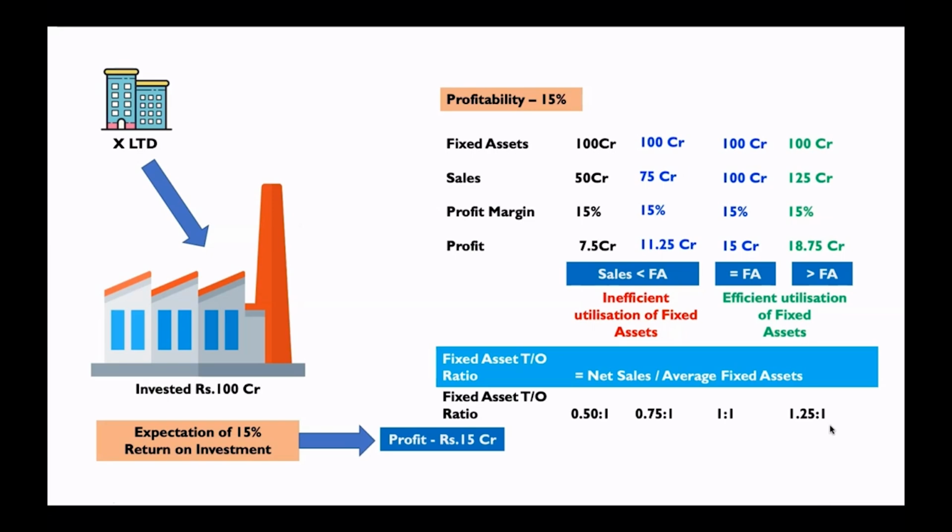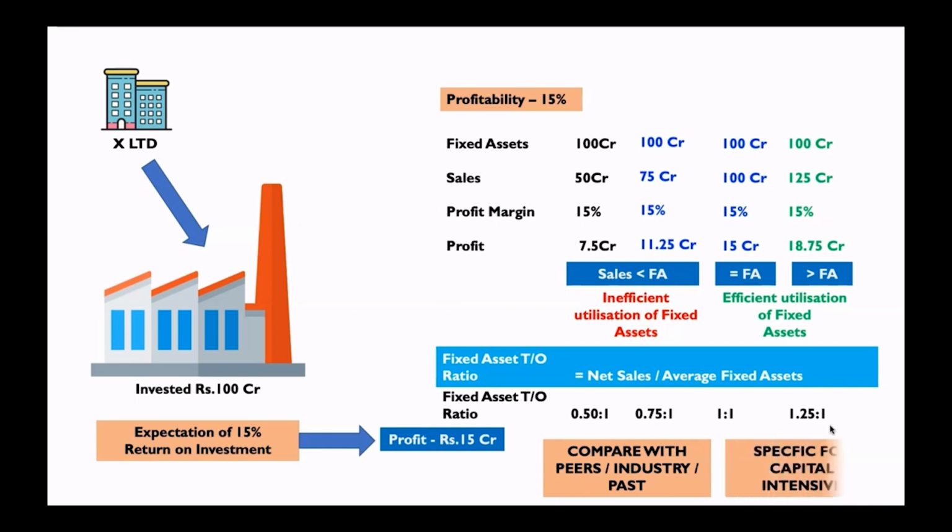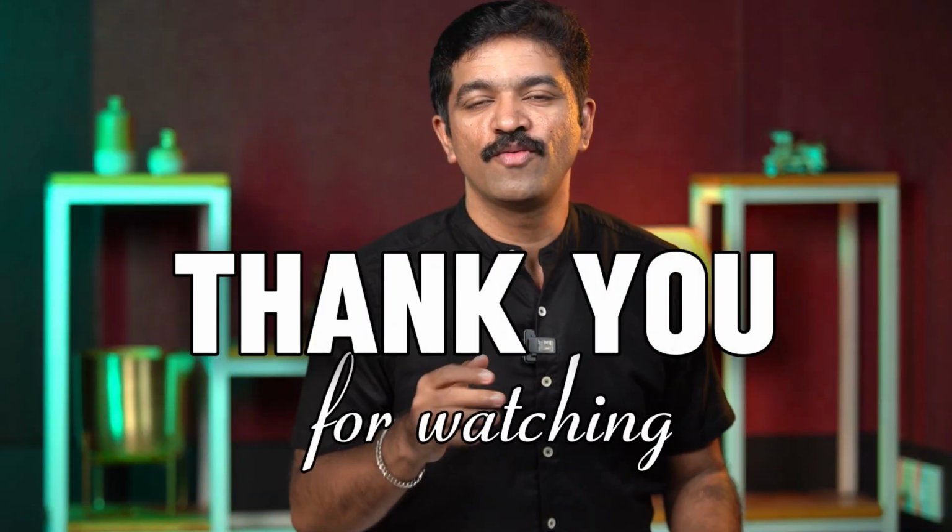And this is what we understand from fixed asset turnover ratio. So for this fixed asset turnover ratio, you cannot prescribe any benchmark specifically. If you want to really understand the efficiency with which the business is utilizing the fixed assets, you have to compare that ratio with peers. We have to compare with the industry as well as the past, and this ratio is very important for businesses which are capital intensive.